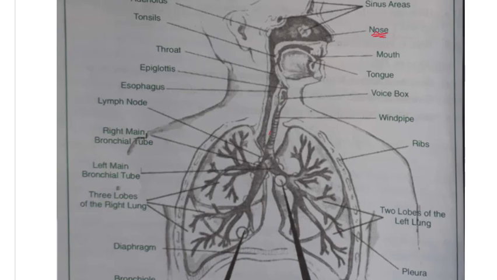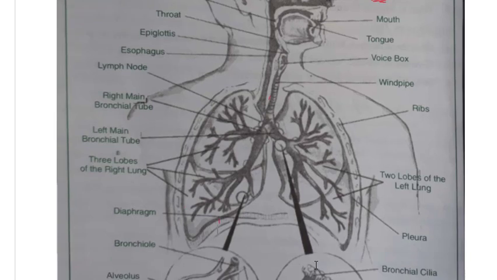Then this right side branch is dividing, and here we have three lobes of the right lung. You can see three lobes, 1, 2 and 3, which means the right part of the lung is divided into three parts.